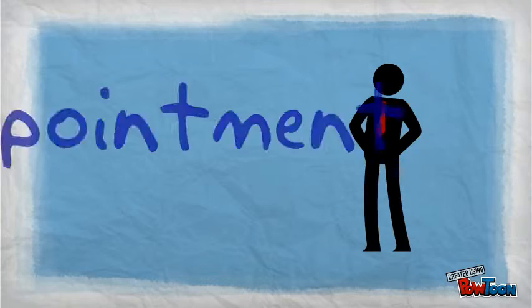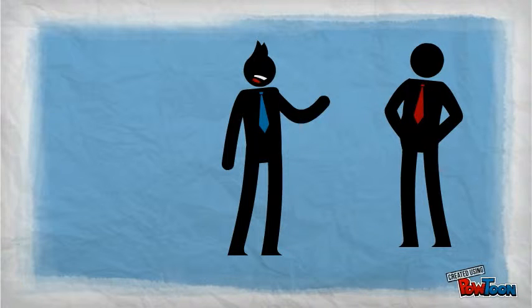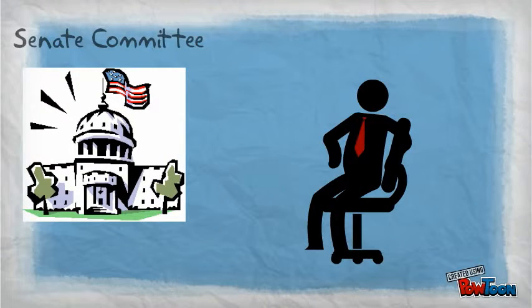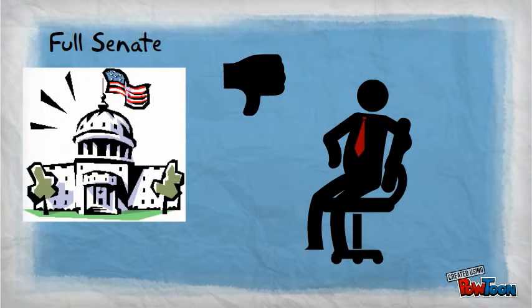The process for a President to appoint an official is actually quite simple, just very time-consuming. Let's say that the President wants to appoint a Supreme Court judge. Well, first, the President would select a nominee and submit the choice to the Senate. The Senate committee would have the nominee testify before them. If they are fine with the nominee, a majority vote hands him off to the full Senate. There, another majority vote is required for the nominee to be confirmed. But if the nominee is rejected, the process starts over again with a new nominee.